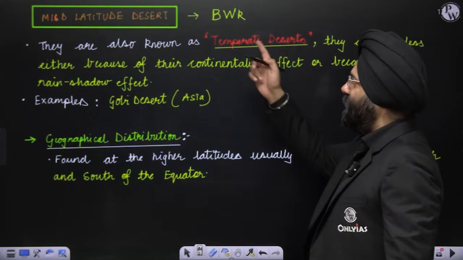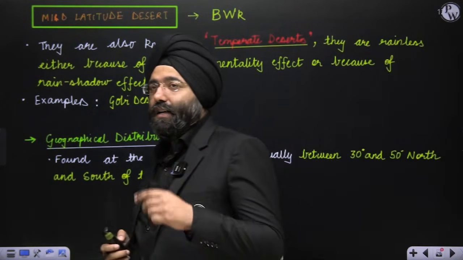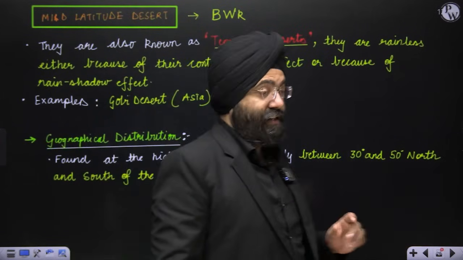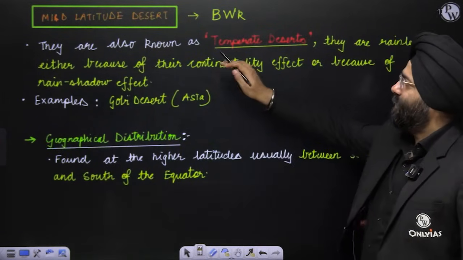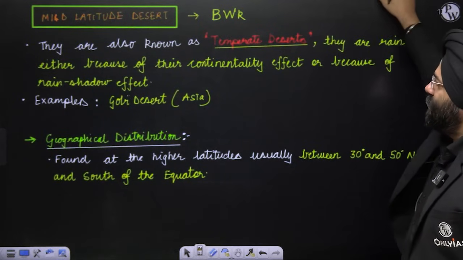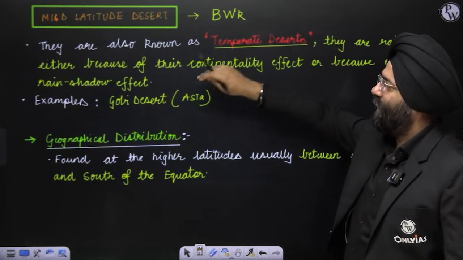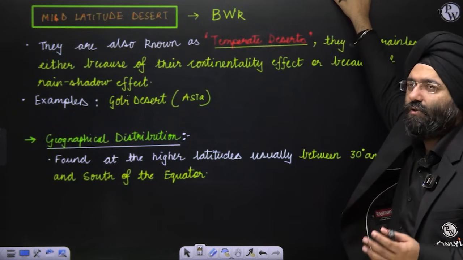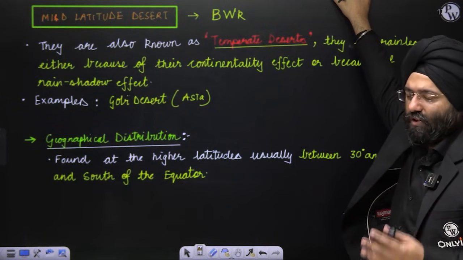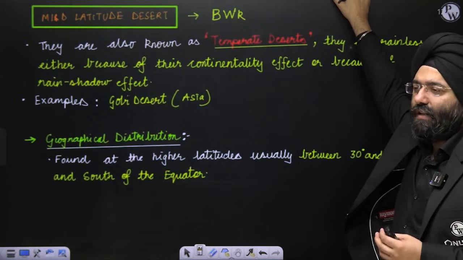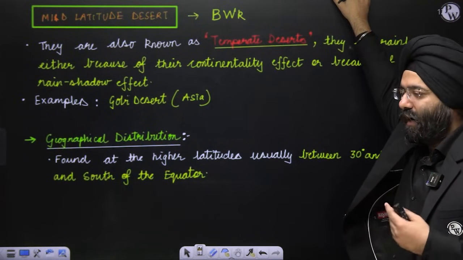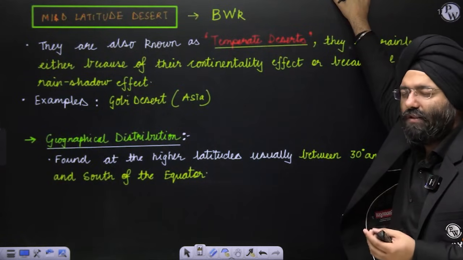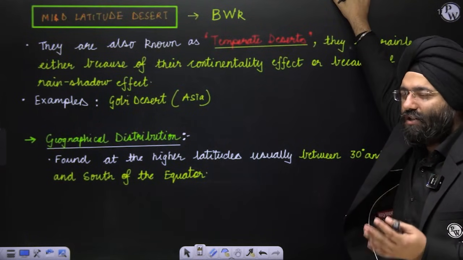Now, this is BWK. These are the temperate deserts, or the relatively colder deserts, which we had discussed. See, these are temperate deserts because, you know that very well, they either are located because of the continentality effect, meaning they are in the interior regions of the continent where they do not receive sufficient rainfall, or because of the rain shadow effect, meaning by the time the winds reach them, they are not carrying sufficient moisture to shed there. So these are regions of arid conditions, but they are cold deserts.